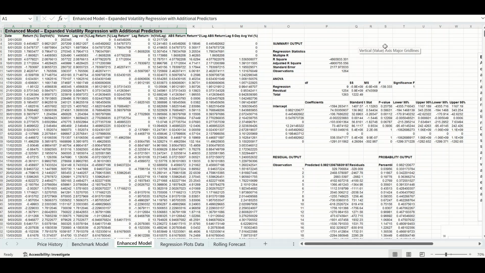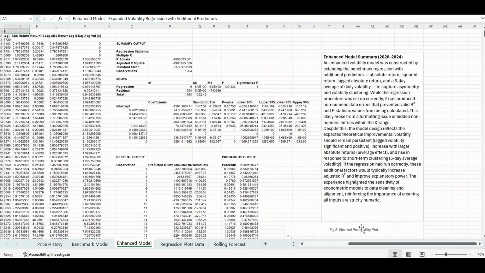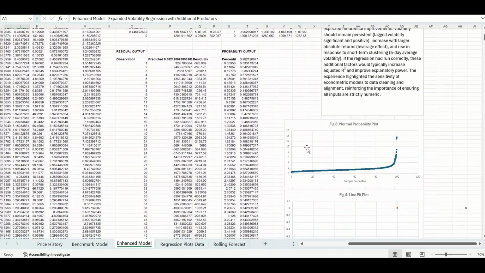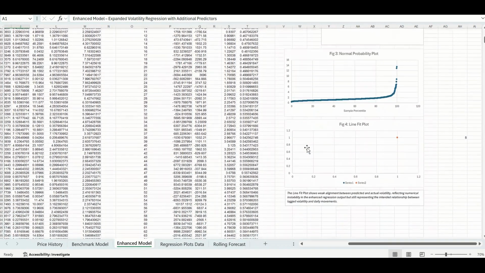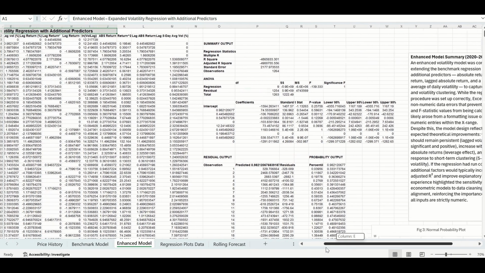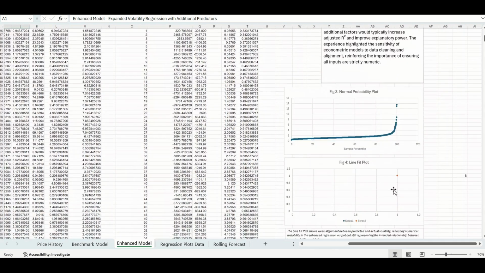The benchmark model produced a very high R-squared value, confirming that volatility persistence is strong in JB Hi-Fi stock. When I built the enhanced model, Excel's ToolPak encountered numeric instability, which affected the regression output. Even so, the design conceptually strengthens the model. The new variables should marginally increase adjusted R-squared and reduce residual error because they better capture the size and clustering of volatility movements. Figures 3 and 4 show diagnostic plots.